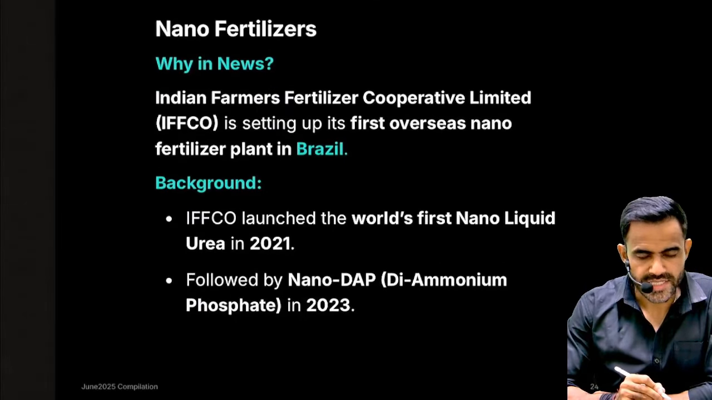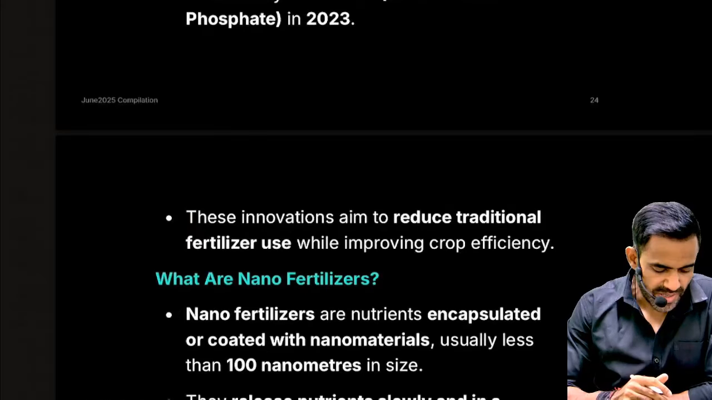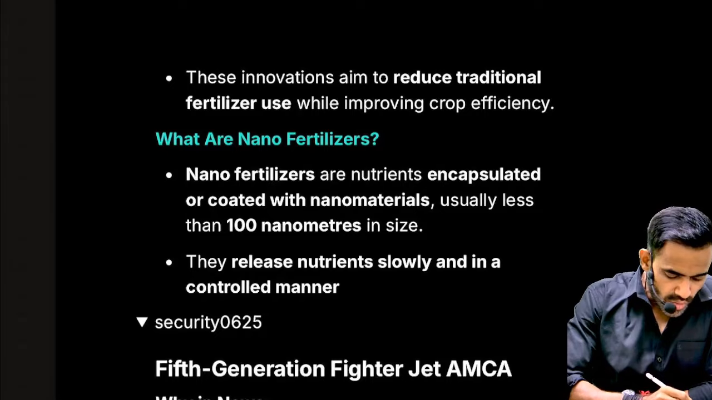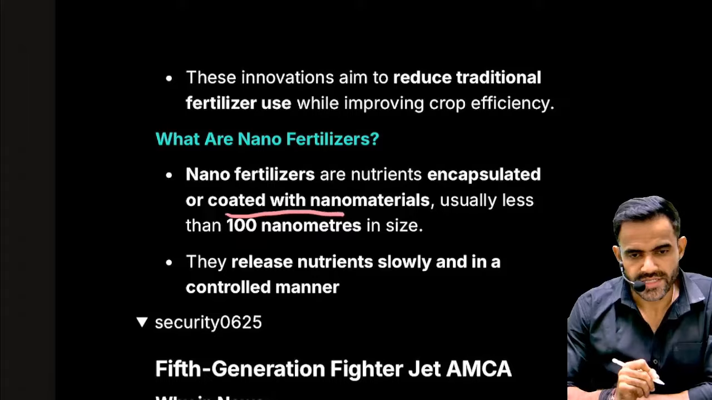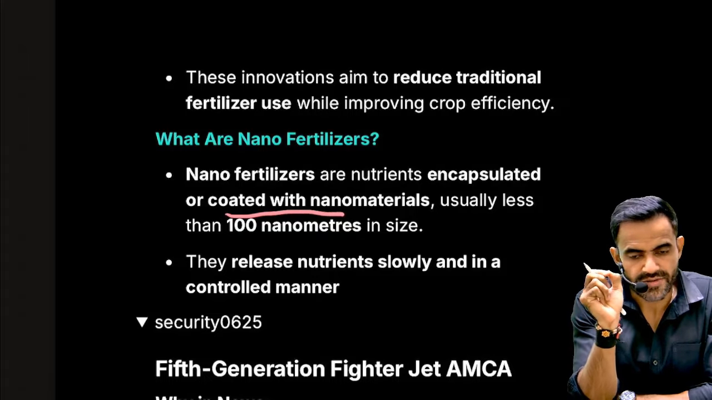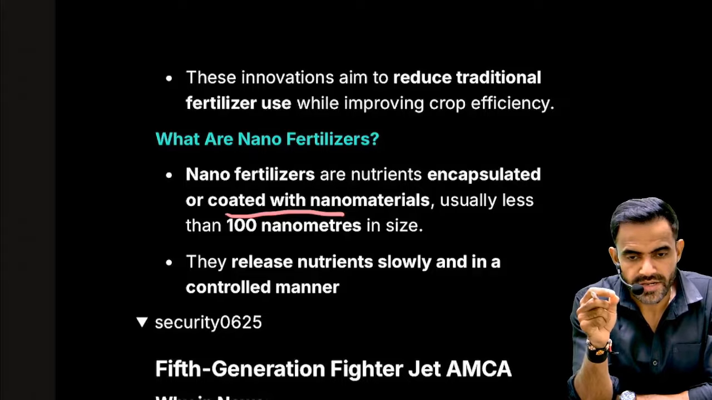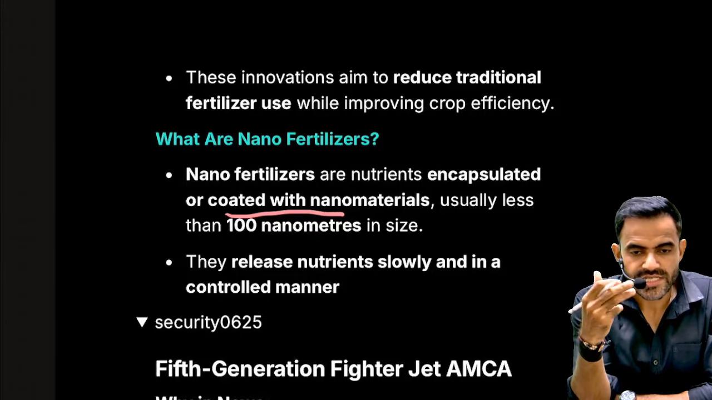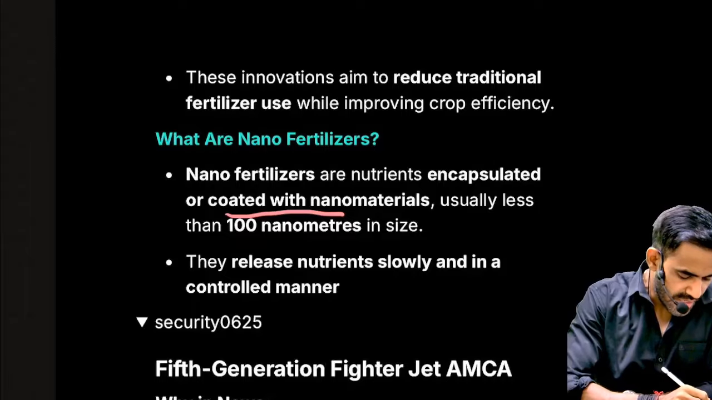Next is and last news is related to nano fertilizers. Now, what is nano? Understand, nano simply means there is a coating of nanomaterial around the fertilizer. What is the benefit of this coating? This will slow down the release of that fertilizer. If it will be released slowly, the efficiency will increase. So understand one thing.